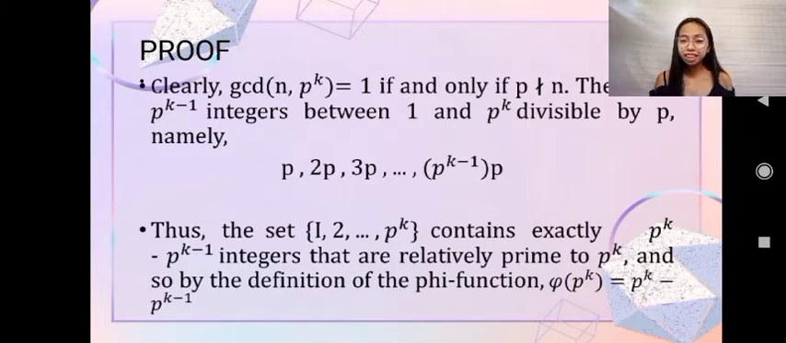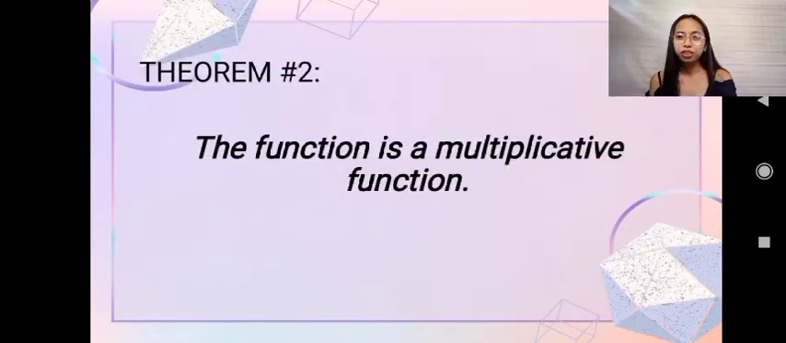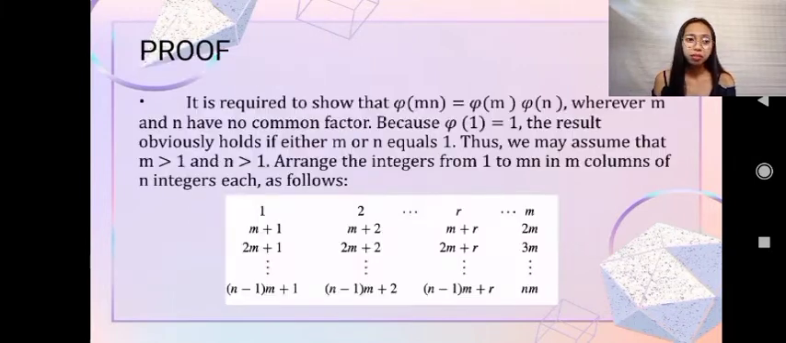Okay, so did you get it? Okay, very good. So, moving on to theorem 2. Theorem 2 states that the function is a multiplicative function. So, to prove this, here is the proof of the second theorem of the Euler phi function.